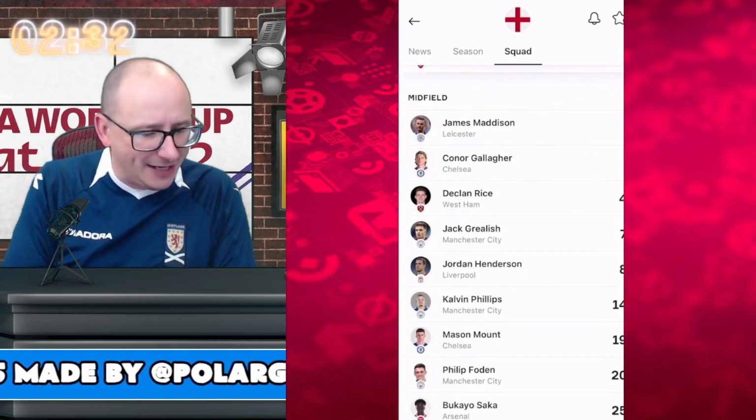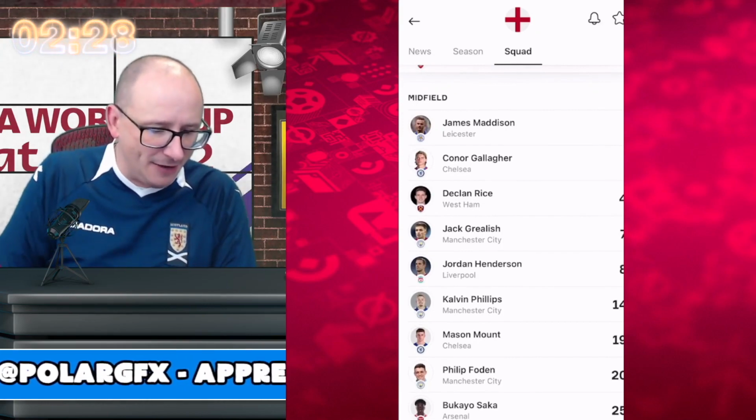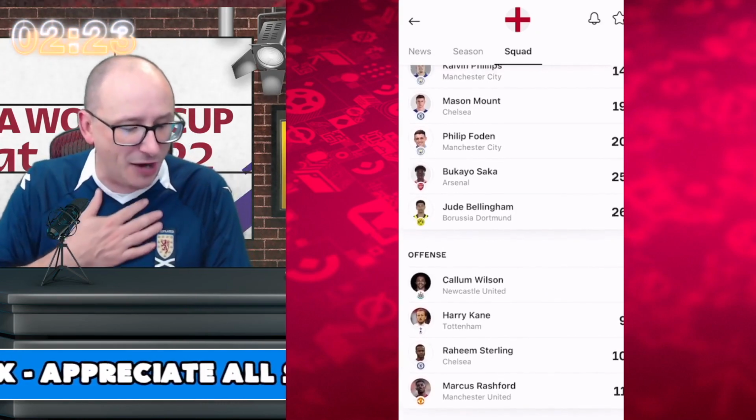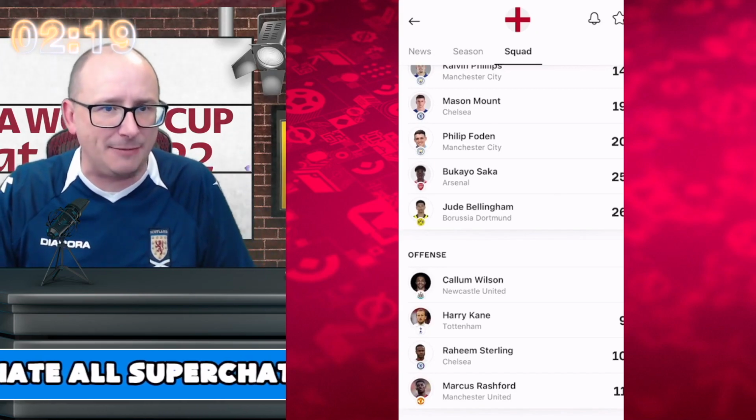In midfield, Maddison, who did pick up a knock in his last game, Mason Mount, Calvin Phillips, Foden in the mix with Jude Bellingham as well. Up top, you've got the likes of Harry Kane, Rashford, and Callum Wilson also in the mix. What about that? Are you happy with that? Let me know down below.